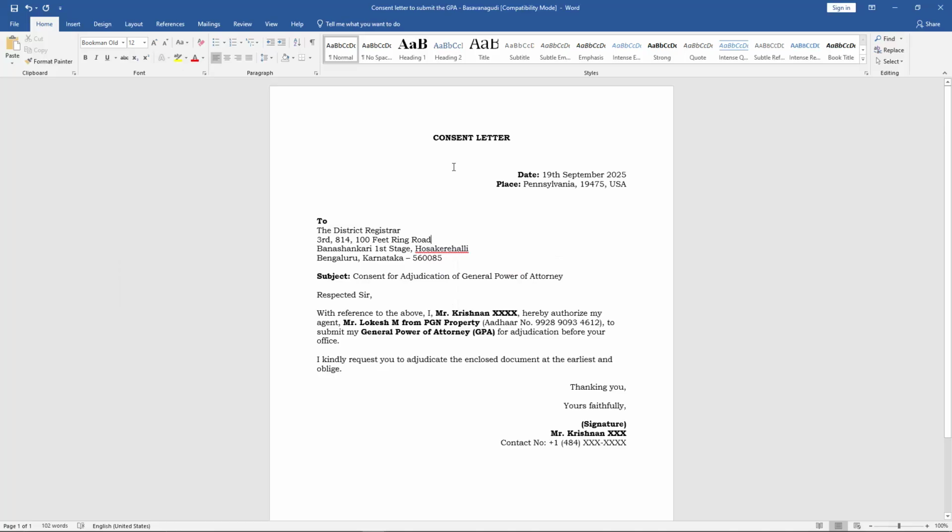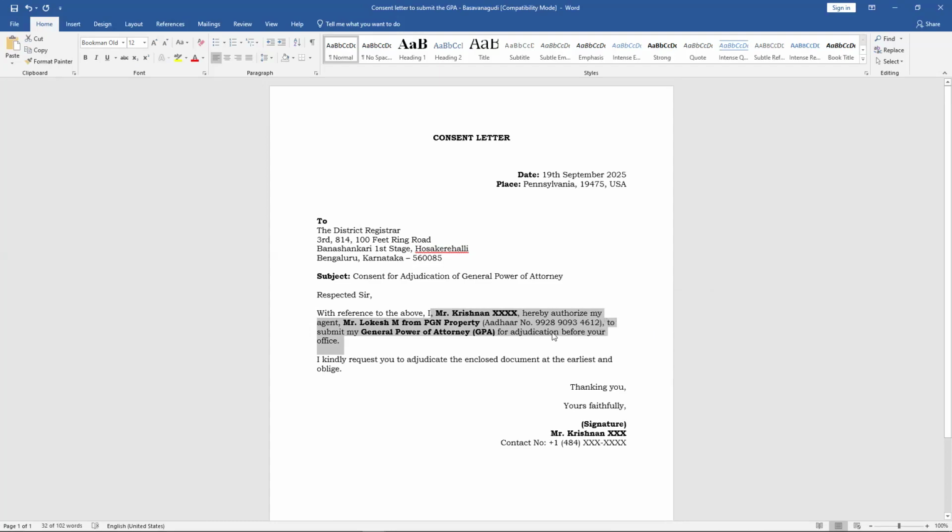This is the copy of the consent letter. Here, we are going to represent our client in the District Register Office for adjudication of power of attorney. For that, my client, Mr. Krishnan, has given the consent letter to the DRO. So it states the date and time and is addressed to the DRO. The subject line is consent for adjudication of general power of attorney. PGN Properties is representing Krishnan for adjudication of power of attorney in the DRO office.